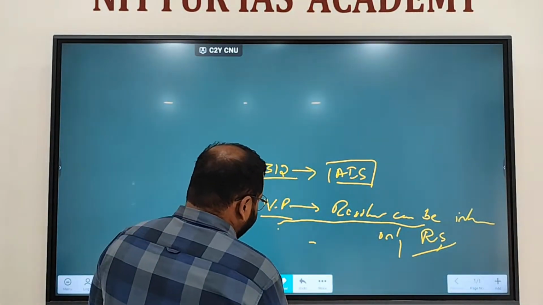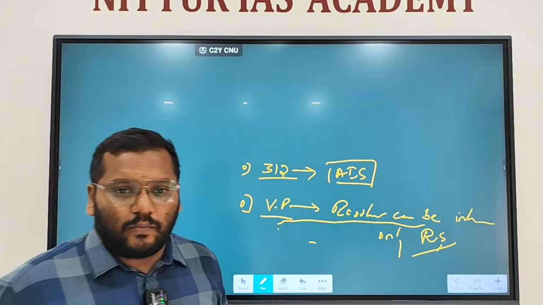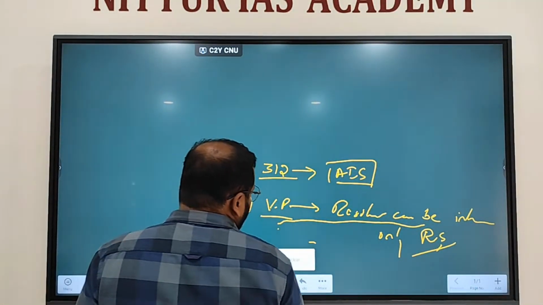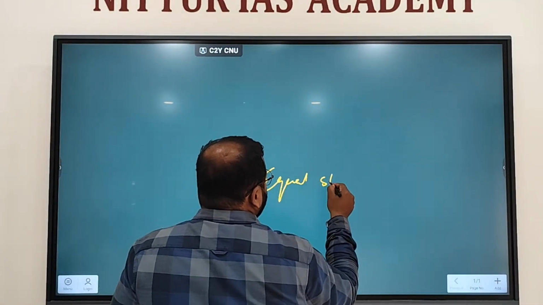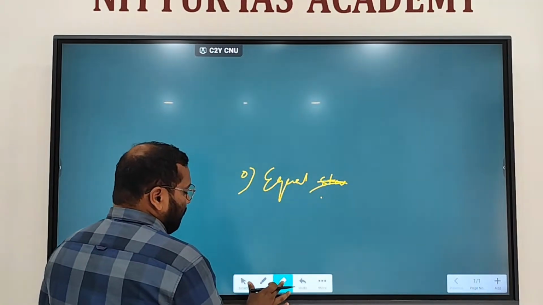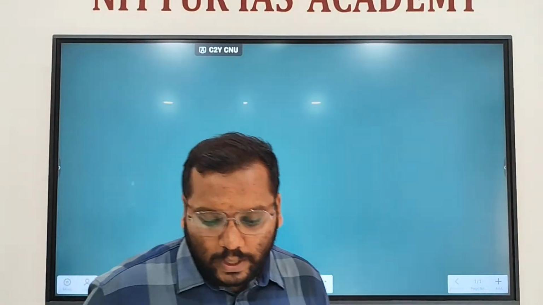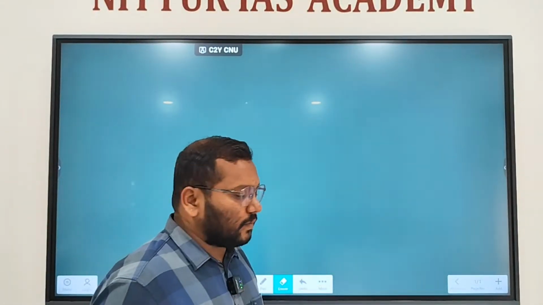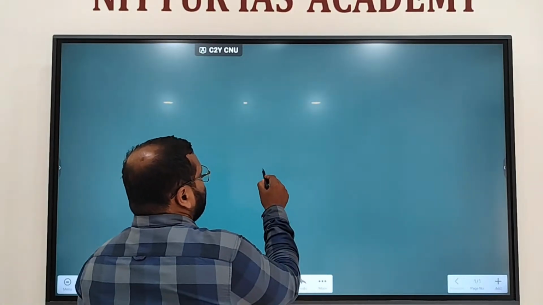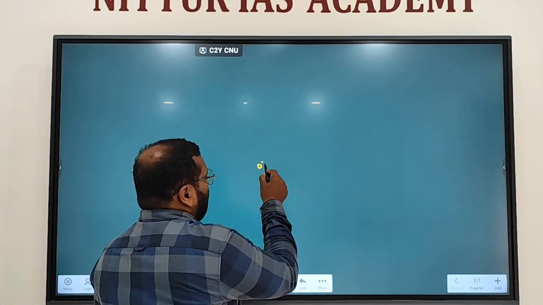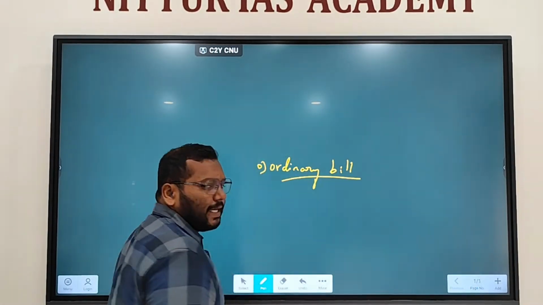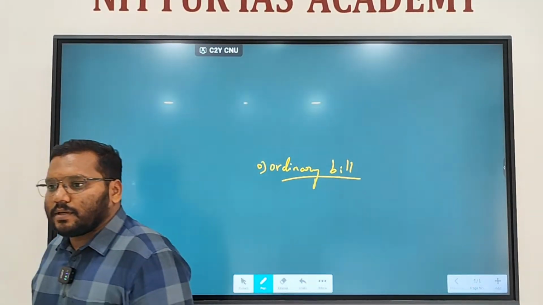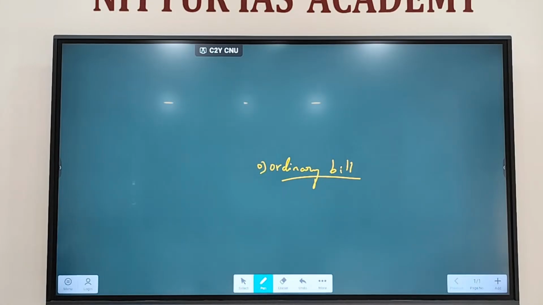Right? Fine. Next one is where both Lok Sabha and Rajya Sabha have equal status. First one is the ordinary bill. Correct, no? Ordinary bill can be introduced in either house of Parliament, both Lok Sabha and Rajya Sabha.